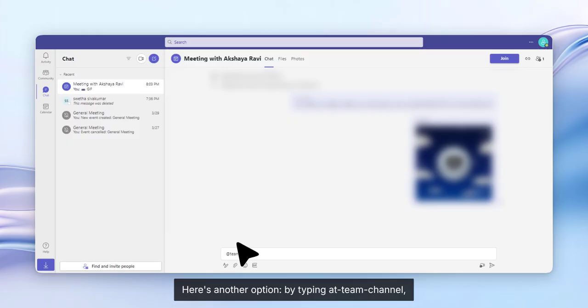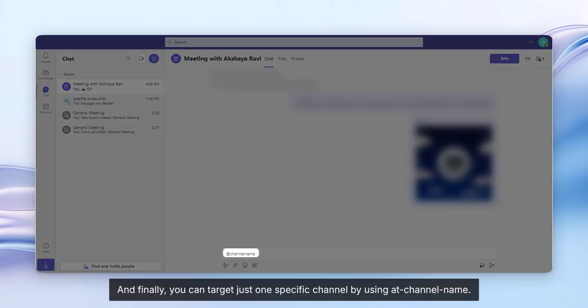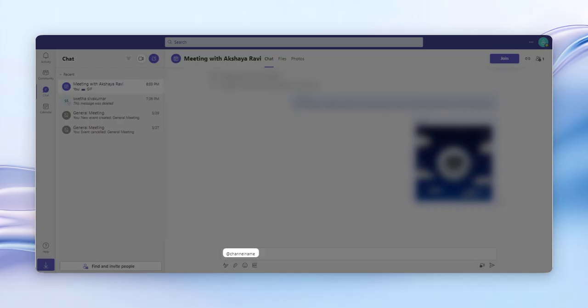By typing @team-channel, you'll ping every single person who's part of that team, making sure your message reaches the whole group at once. And finally, you can target just one specific channel by using @channel-name.